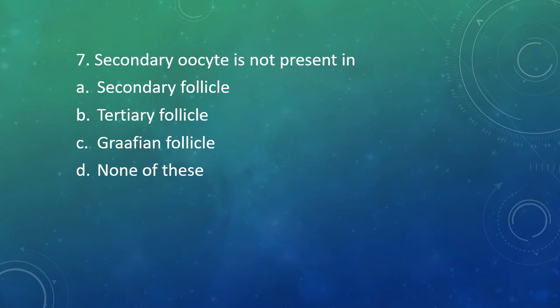The correct answer is option A, secondary follicle. Primary follicle and secondary follicle contain the primary oocyte. Now when the secondary follicle develops into tertiary follicle, the primary oocyte changes to secondary oocyte by undergoing the meiotic division. So secondary follicle doesn't contain secondary oocyte.